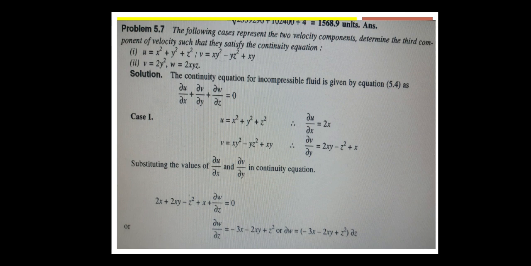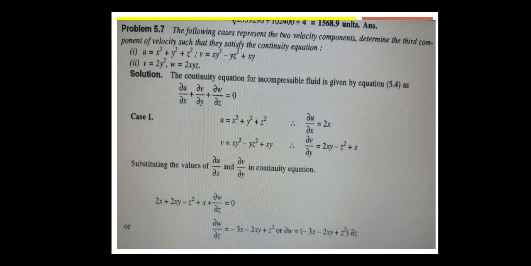See the next problem. The following cases represent two velocity components. Determine the third component of velocity such that it satisfies the continuity equation.